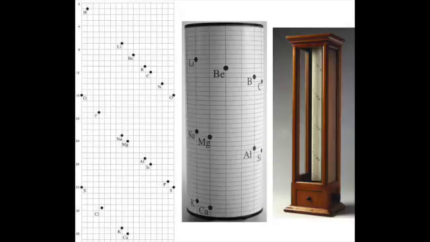Now, this A.E.B. de Chancourtois said that if elements are arranged in a cylindrical form, then we will have a helical arrangement in this cylinder.